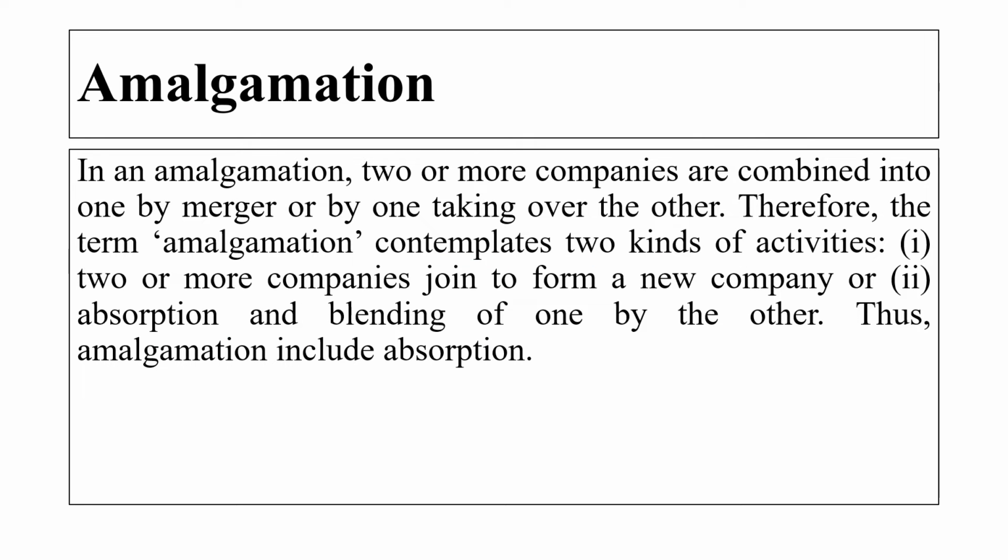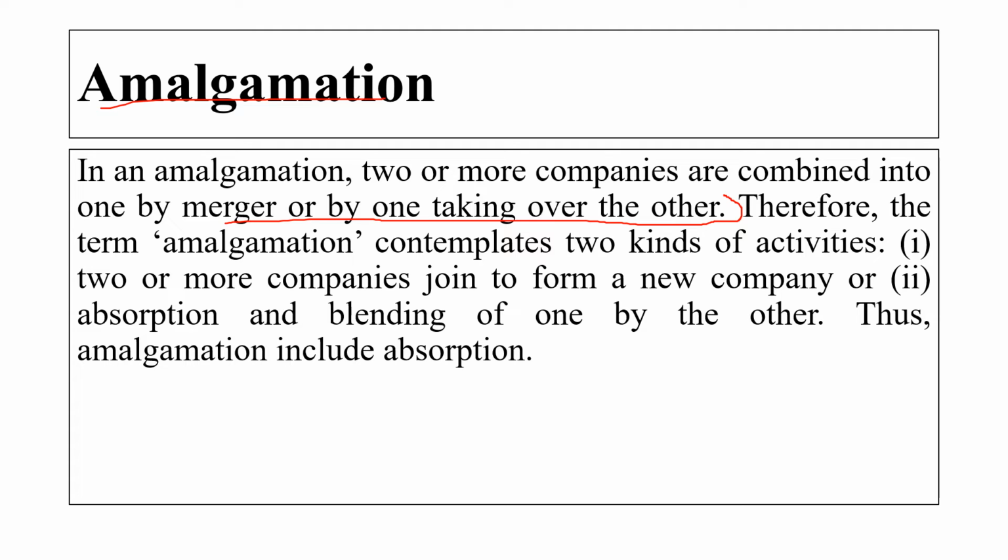Another important topic here is amalgamation. In an amalgamation, two or more companies are combined into one by a merger or by one taking over the other.